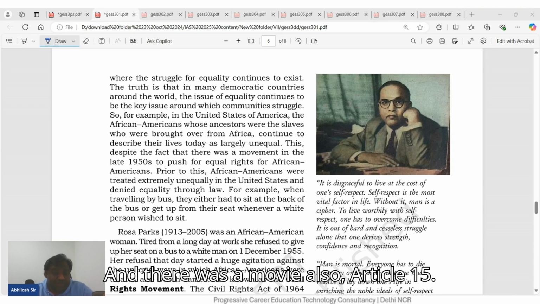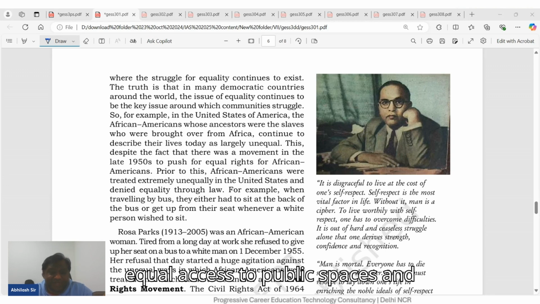And there was a movie also, Article 15. Article 15 of the Indian Constitution explicitly prohibits discrimination based on religion, race, caste, sex, or place of birth. It ensures equal access to public spaces and facilities for all citizens.